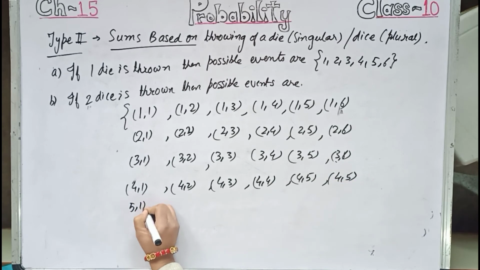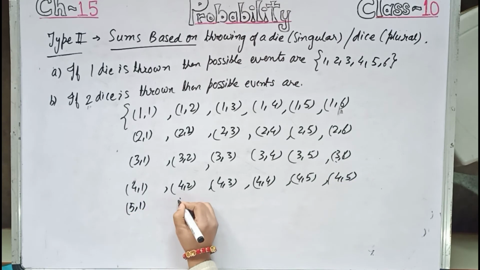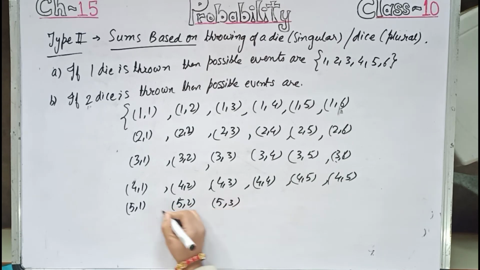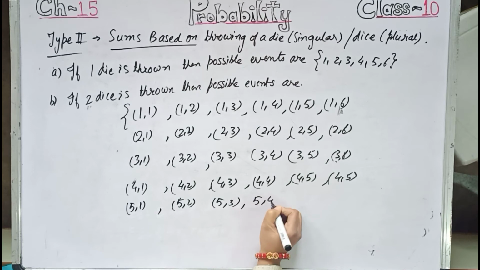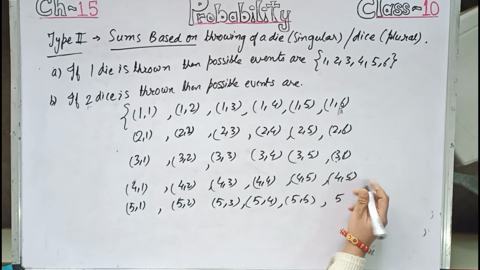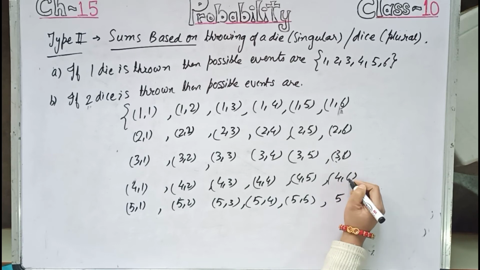Again if it is 5 on first, the other can be 1, 2, 3, 4, 5 and 6.